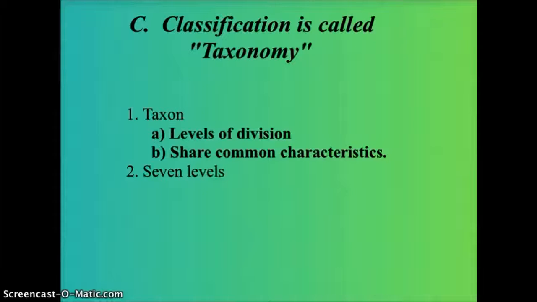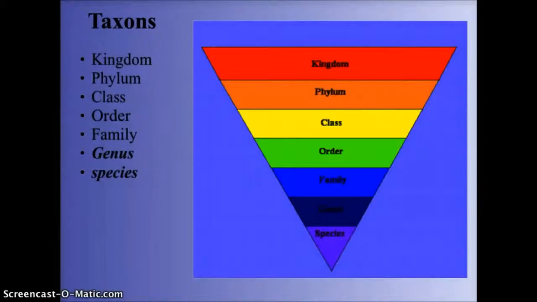And there are 7 taxons in the taxonomic system we use. And those 7 taxons are kingdom, which is the largest grouping. And then there's phylum. And under phylum we have class. And the next order, a suborder or subset, is called order.